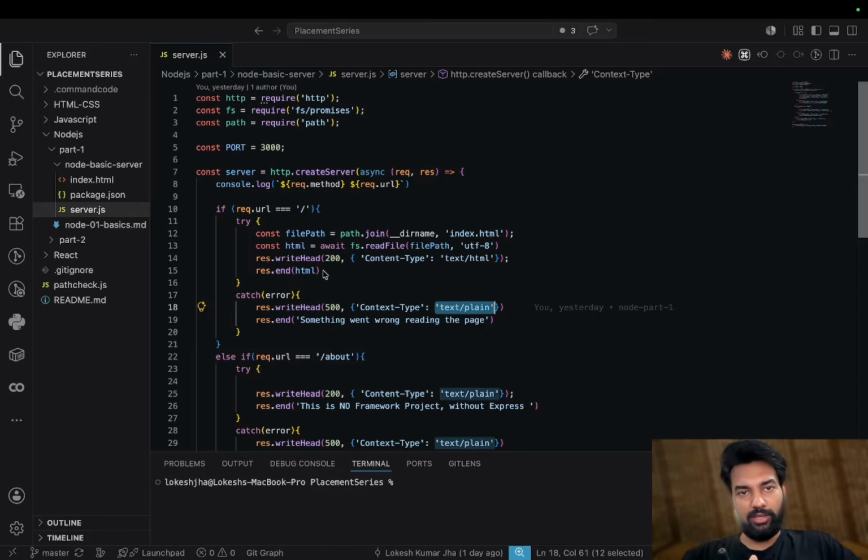So same way here we are using Express. Express is a lightweight and unopinionated web framework built on top of the same HTTP module. It gives us clean routing methods, a middleware pipeline, and methods like response.json and response.send. You will see it removes almost all the boilerplate while still running on the exact same Node.js foundation.